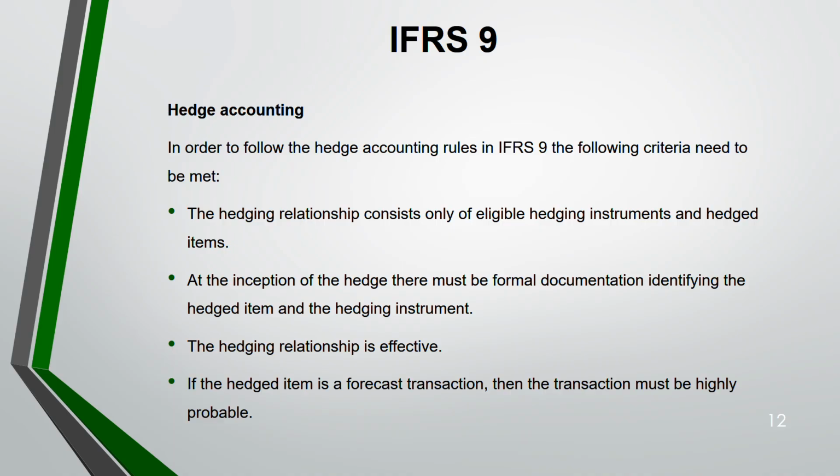Okay. If the hedged item is a forecast transaction, then the transaction must be highly probable. Remember, you are entering into a hedging transaction only to hedge something that you are forecasting will happen. Okay, and it's highly probable also. For example, you are predicting exchange rate might go down, might be unfavorable. So it is something which is highly probable of happening. If it is highly unlikely to happen, then going to that hedging instrument is a waste for you. It's a waste of money. Simply.